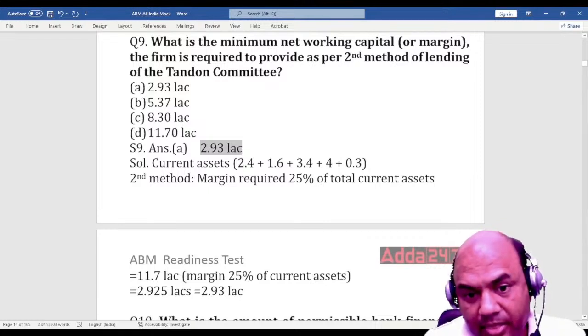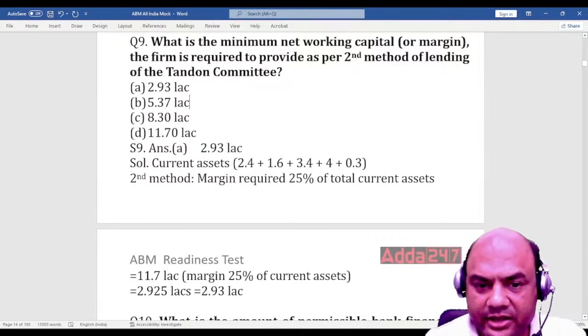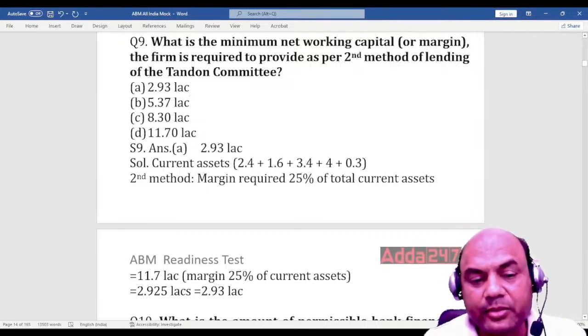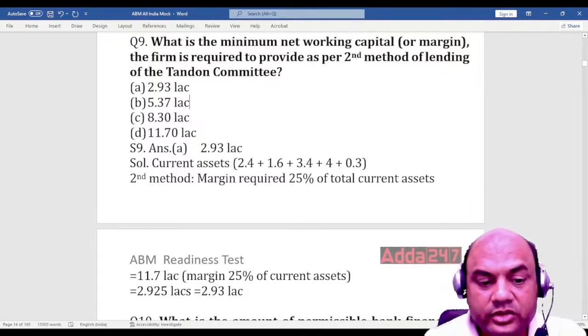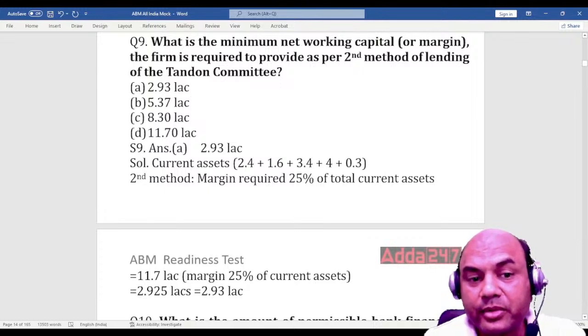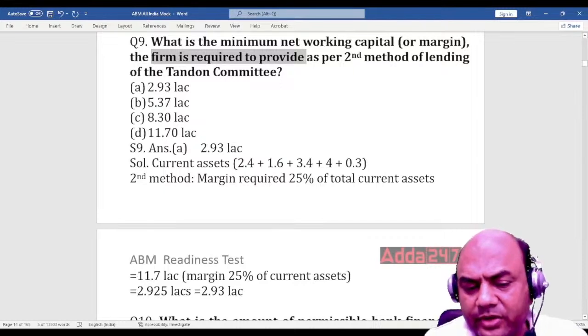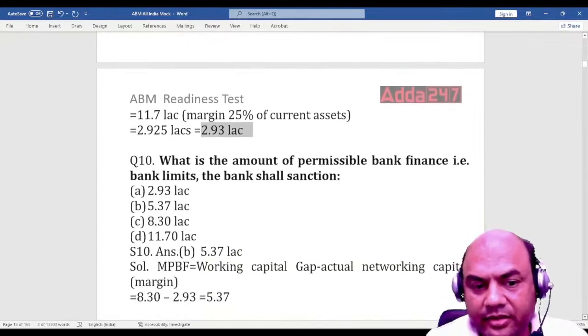How? Now first find out the current assets, 2.4, 1.6, 3.4, 4 and 0.3 as earlier. Now second method means what? 25% of these current assets. Okay, so 11.7 lakhs into 25%. So it is this 2.925 lakhs. That is the minimum the firm is required to provide. So this is the margin which the customer has to bring. So customer will bring that 25% margin. 11.7 into 25%, 2.93 lakhs. That much the customer will bring. Remaining things will be provided by the bank, isn't it?